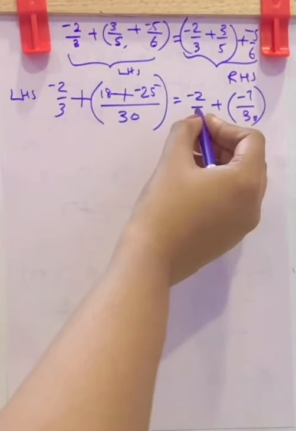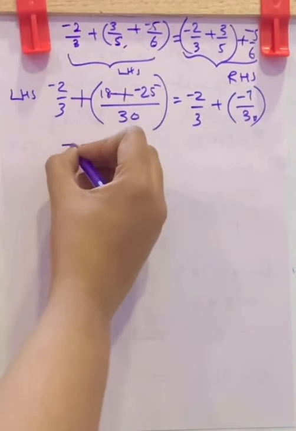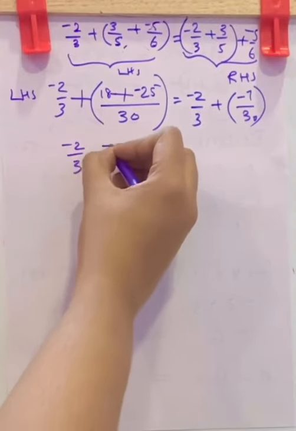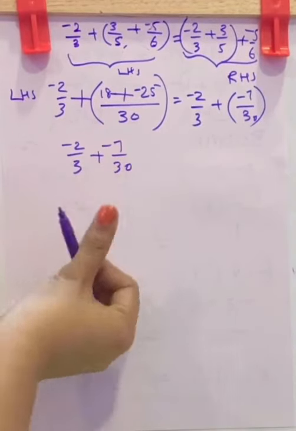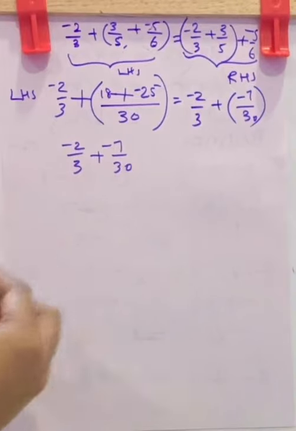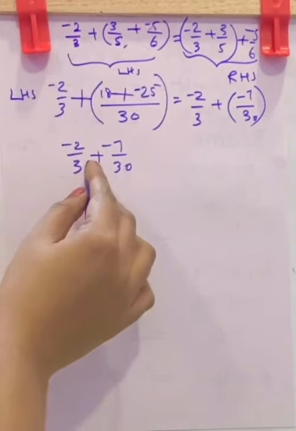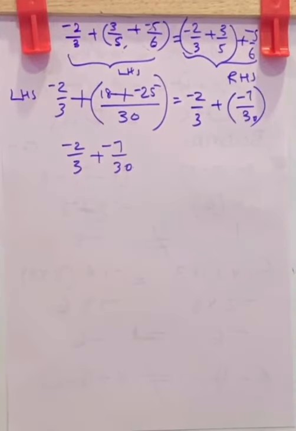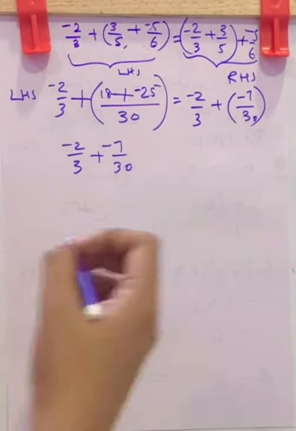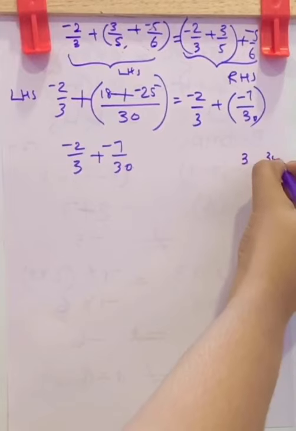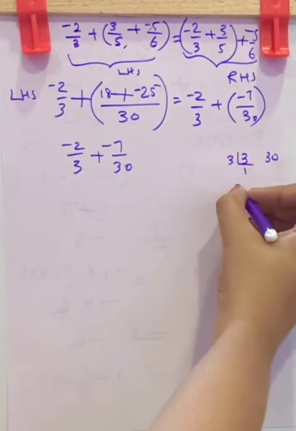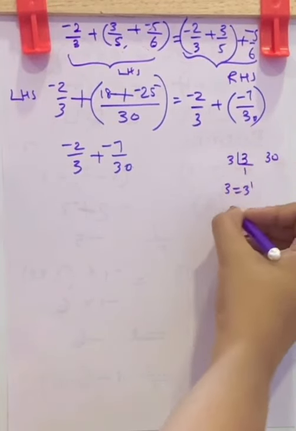Now here we have negative 2 by 3 plus negative 7 by 30. Considering these denominators, you don't want to do cross multiplication, but you have to find the LCM. How will you find the LCM? 3 and 30. 3 is 3 raised to 1, and 30 is